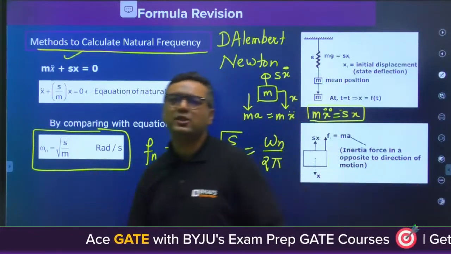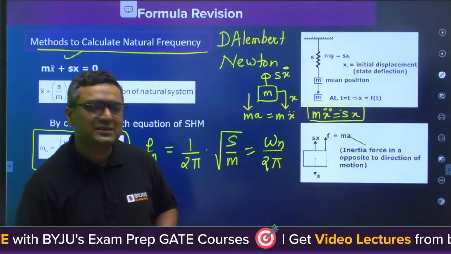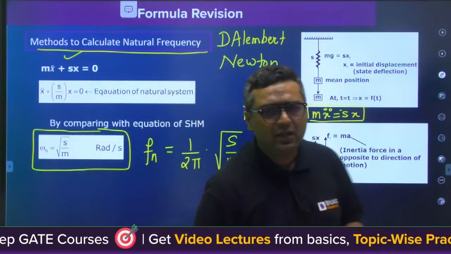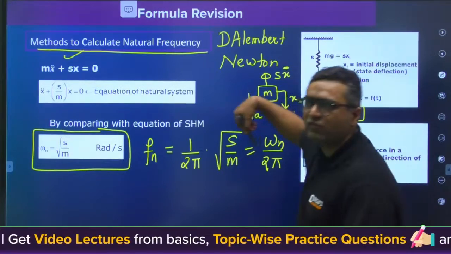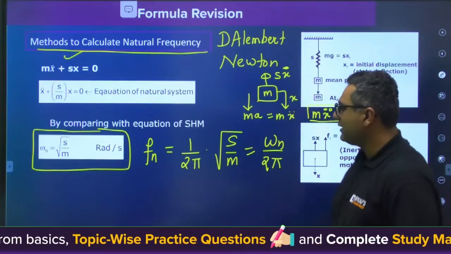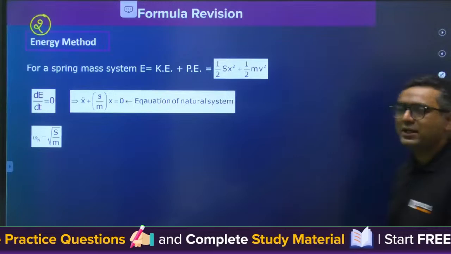Choice is yours, which method you want to use, you can use. But I will say go for D'Alembert, easy to understand. No need to reverse the direction of Sx again and again. So better to use it. Now we are talking about the energy method.